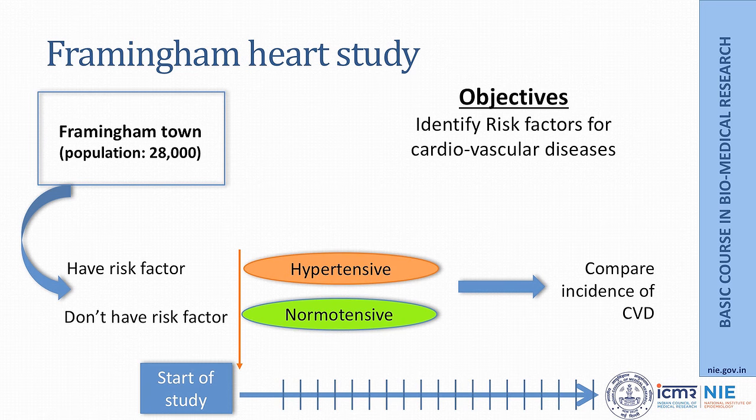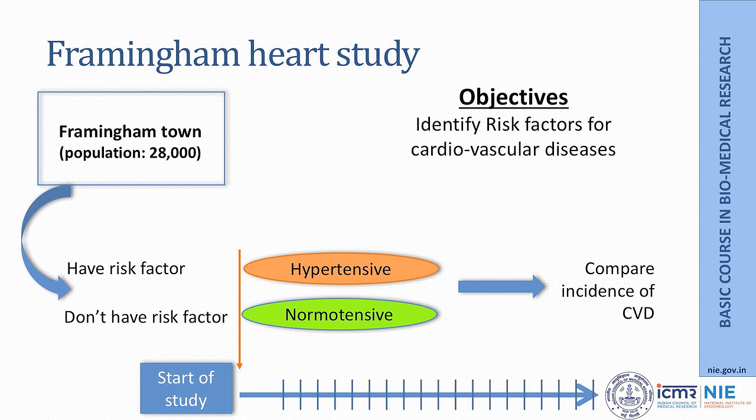First example is the Framingham Heart Study, which is one of the oldest cohort studies, initiated in the 1940s. The objective of this study was to identify risk factors for cardiovascular diseases. This study was conducted in the town of Framingham, which had a population of about 28,000. So, a sample of this population was then divided into two based on those having a risk factor and those not having the risk factor.